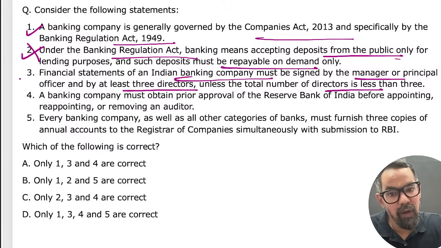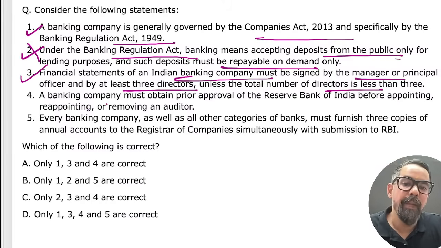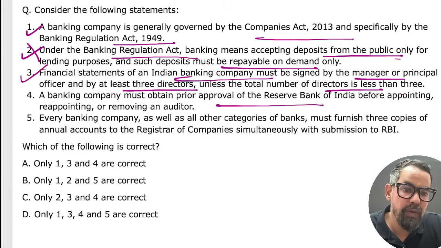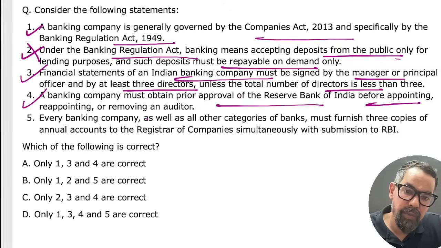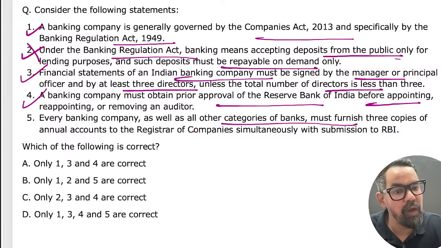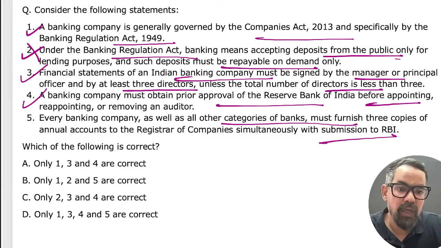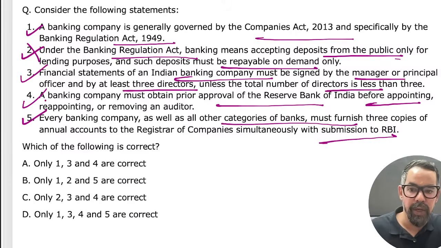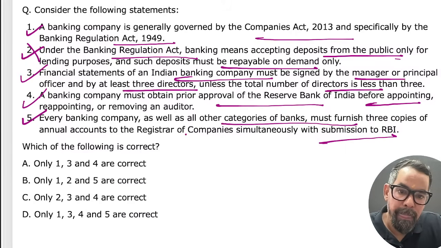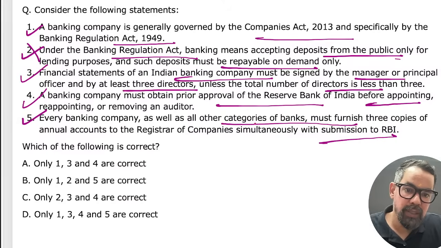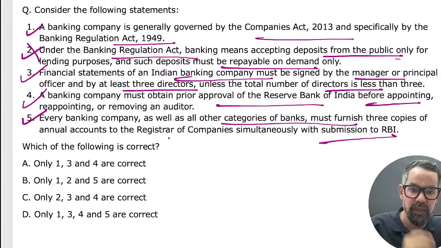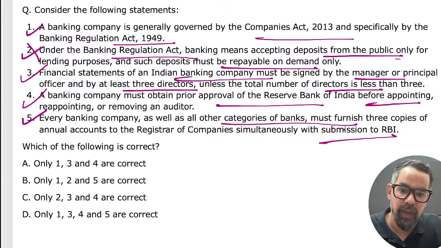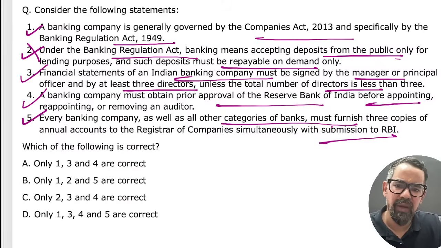If it is less than that, a banking company must obtain prior approval from RBI before appointing, reappointing, and removing auditors. Banking company, as well as other categories of banks, must furnish 3 copies of this to RBI within 3 months. This is also correct, right? No, the company as well as other categories of bank must furnish 3 copies of annual accounts to the Registrar of Companies simultaneously with RBI. This statement looks fine now.